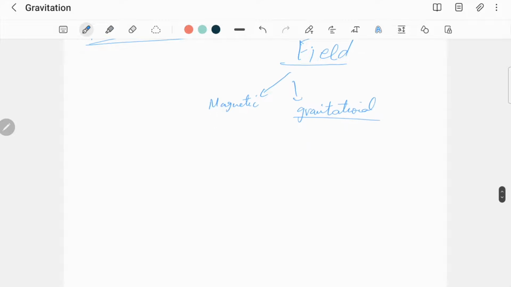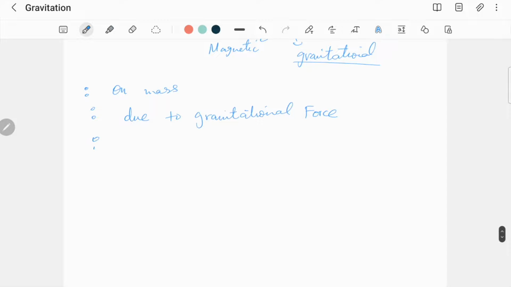So, the formal definition is clear: a region of space where a mass experiences a force due to the gravitational attraction of another mass. The points we should focus on are: exerted on a mass due to gravitational force, which is obviously caused by the gravitational field and the gravity of the planet wherever you are. And the third thing is gravitational attraction between two masses.